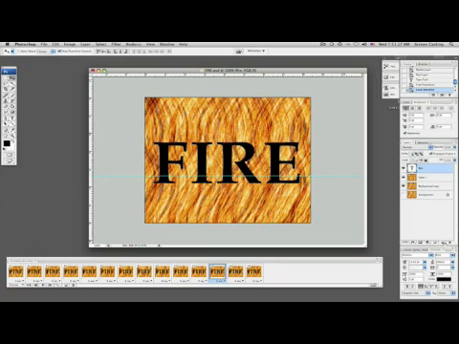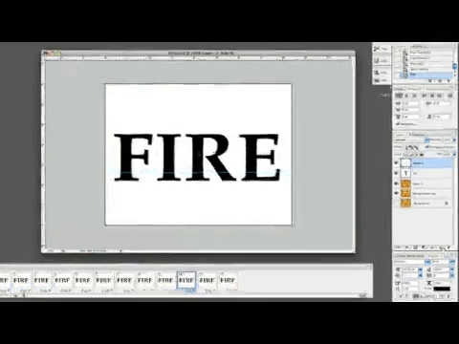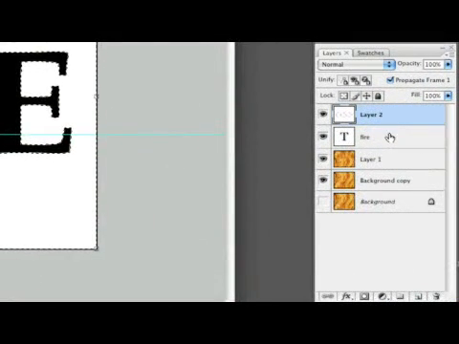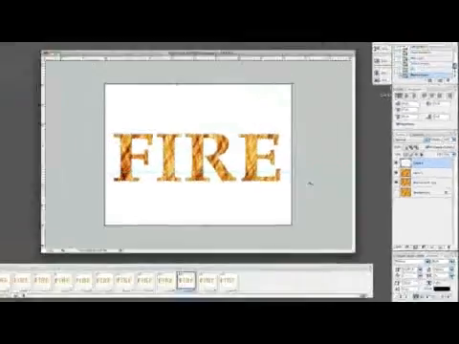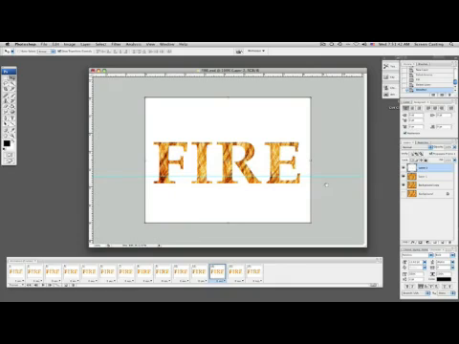Alright, let's hit enter, hold down our command option key, click on it like so. Let's create a new layer. There we go. I'm going to hit shift command inverse, and I'm just going to fill it in with the background color of white, and I'm just going to reach up here and grab my text layer and get rid of it. There we go. Command D to deselect it and hit play. And there you go, the word fire with a little fire animation behind it.